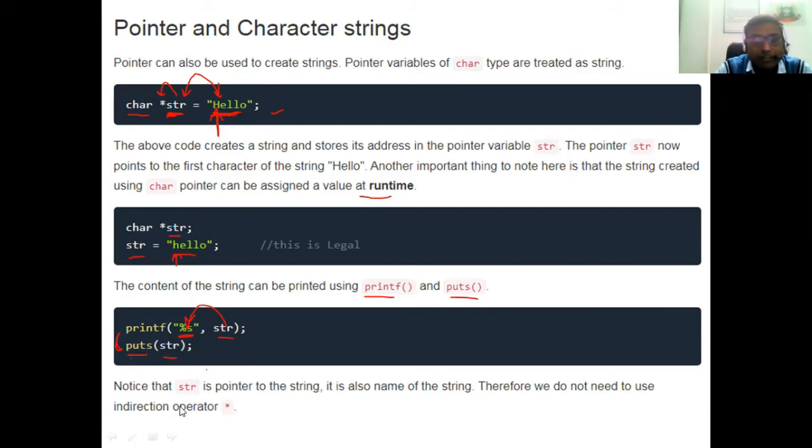Now notice that str is a pointer to the string. It is also the name of the string. Therefore, we do not need to use the indirection operator star. Okay. So क्या बोला यहाँ पे? Notice that str is a pointer to the string. str क्या है? It is pointer to the string. It is also name of the string. ठीक है, जो आपके string का नाम है, string का नाम क्या है? आपका string str में stored. ठीक है. So therefore we do not need to use the indirection operator star,